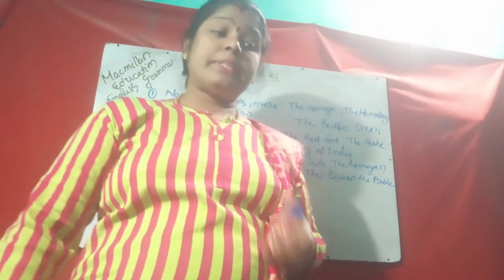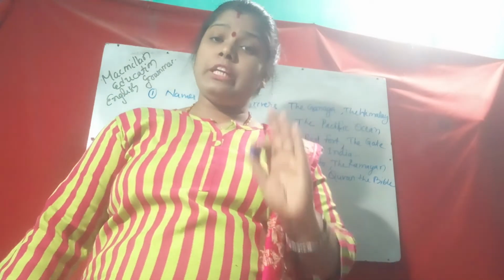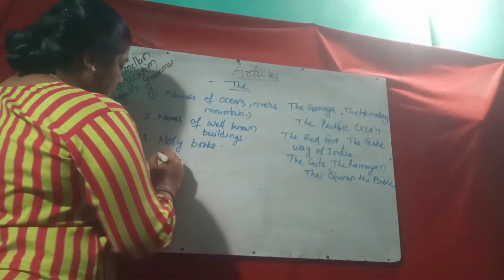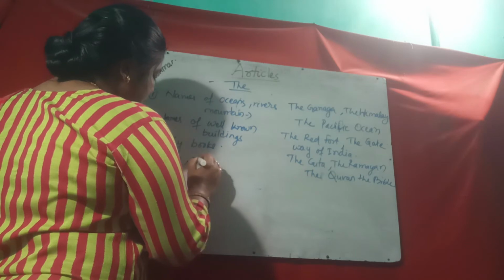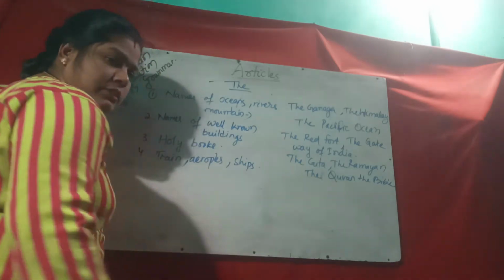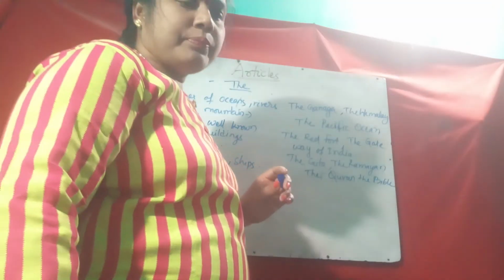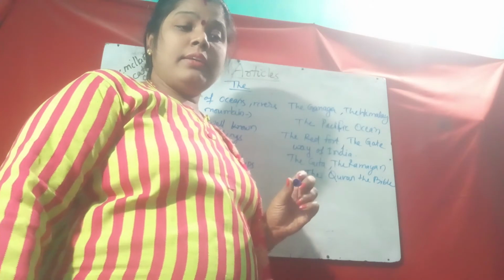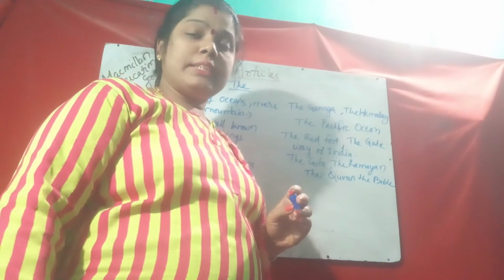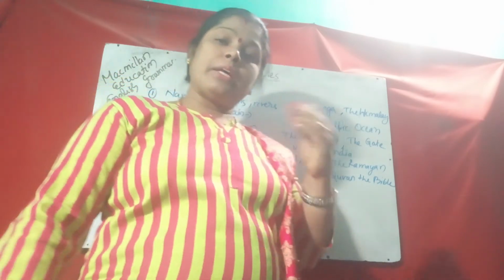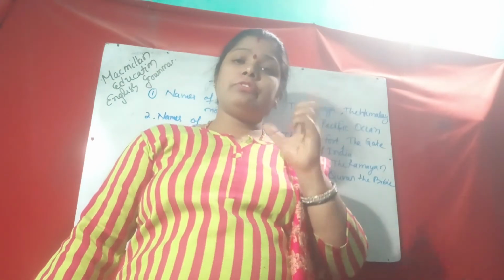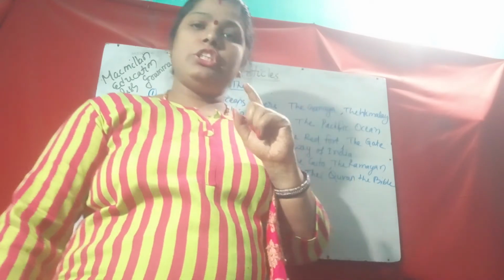Then names of trains, aeroplanes, ships also. A train in general is not particular, but there are some particular names. The names of trains, aeroplanes, ships. What are the names of trains? The Shatabdi train, the Titanic ship, the Air Force One, the American President's aeroplane. Like this, for names of ships, trains and aeroplanes also we use "the".